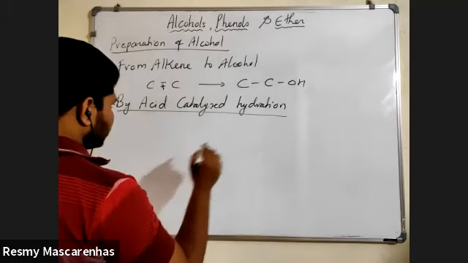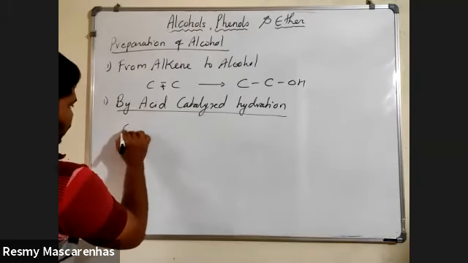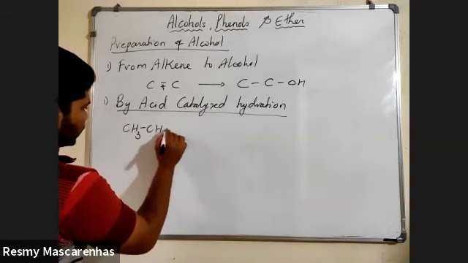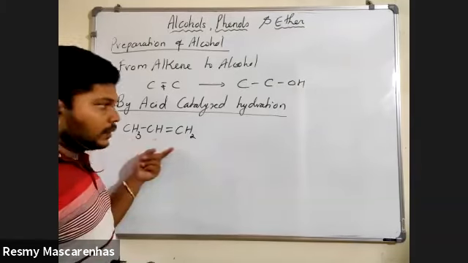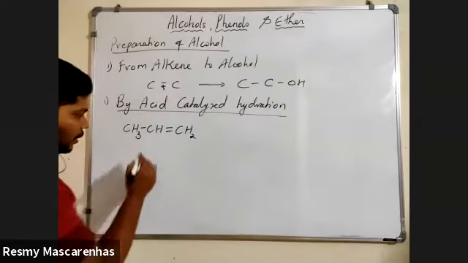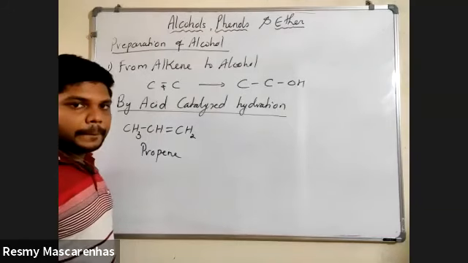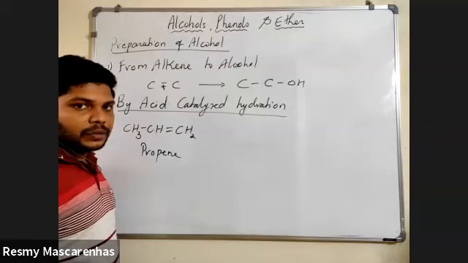Okay, so I'll show you one example here. We'll take an alkene molecule, CH3 CH double bond CH2. What is the name of this alkene? Propene. Am I right? Yes or no? Yes, sir.